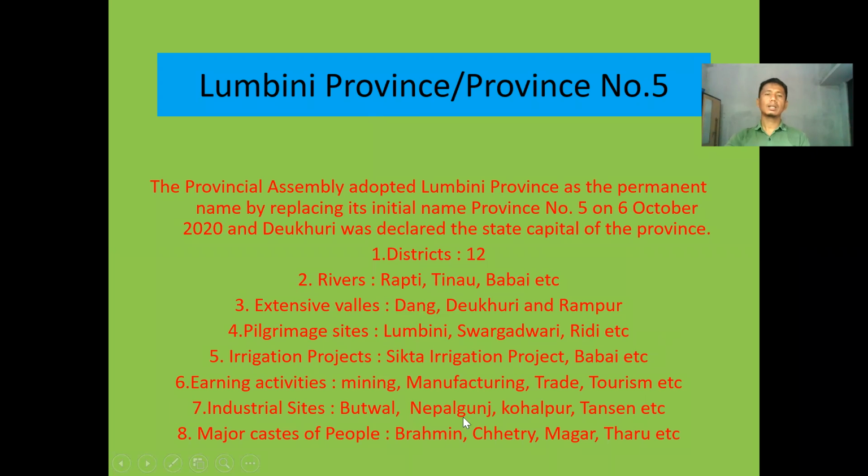Ridi also lies there. Regarding religious sites and irrigation projects, the Sikta irrigation project is very popular. The Babai irrigation project is very popular. These have been helping to irrigate the fields of the farmers there. Earning activities include mining, manufacturing, trade, and tourism. In this field, people have been involved in mining, digging out minerals like iron and so on. All other kinds of minerals people are digging out over there too. People are involved in manufacturing, trade, and business. Similarly, people are involved in the industrial sector also. Butwal, Nepalgunj, Bhalubang, and Tansen are industrial cities.